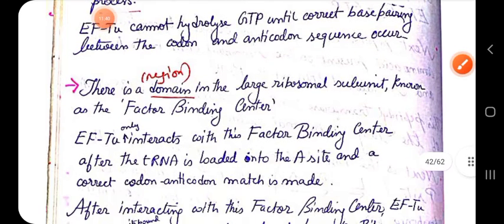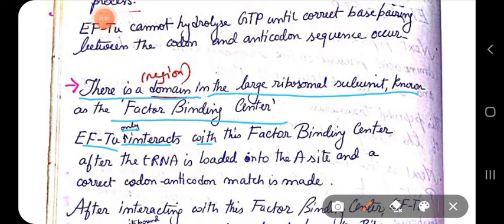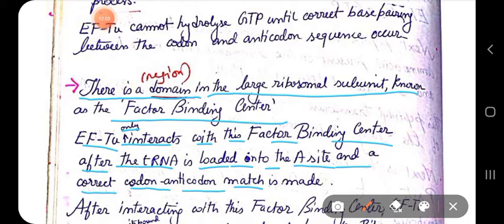Now, there is a region in the large ribosomal subunit known as the factor binding center, and EFTU can only interact with this factor binding center after the tRNA is loaded onto the A site and a correct codon-anticodon match is made. So the sequence looks like this: EFTU allows the aminoacyl tRNA to bind to the A site.